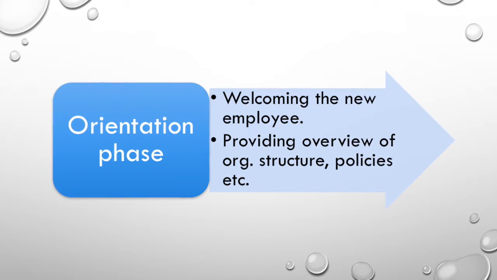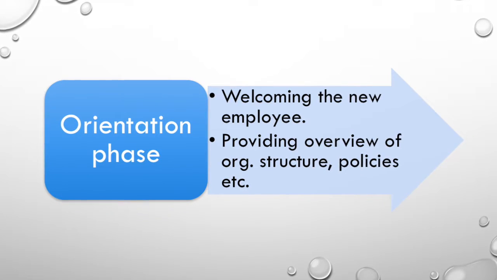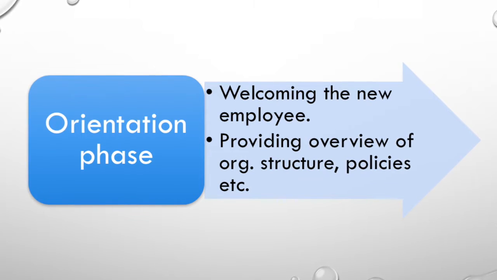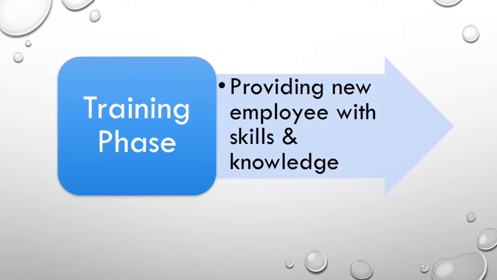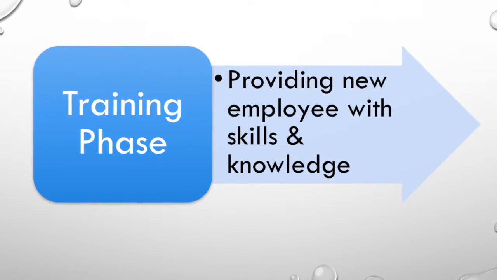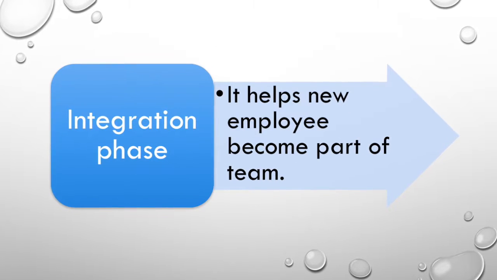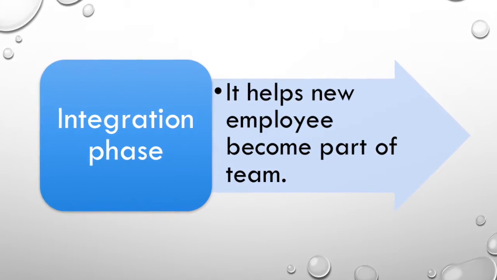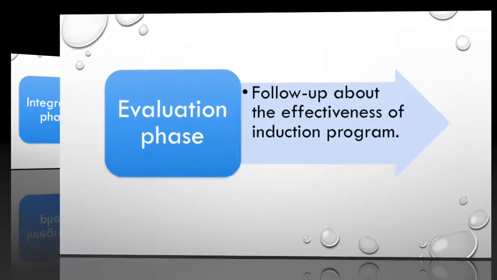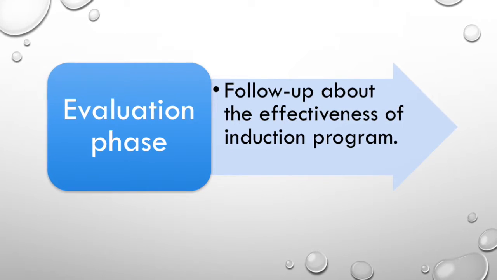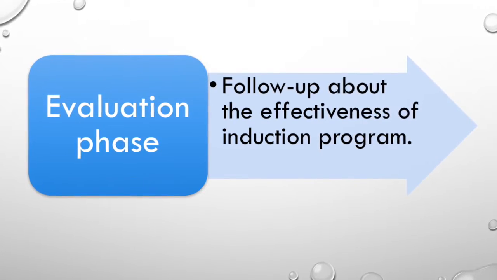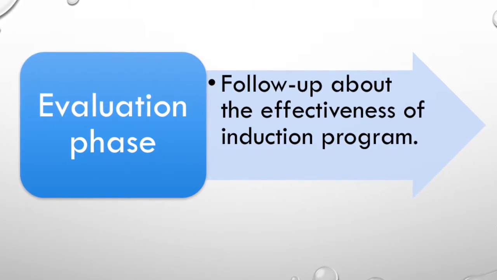This involves welcoming the new employee, introducing them to existing employees, providing them an overview of the organization structure, policies, etc. Third phase is the training. This means providing the new employee with skills and knowledge they need to perform their role effectively. Fourth is the integration phase, which means helping the new employee become part of the team and the broader organization. The last phase is known as the evaluation phase, which means assessing or following up about the effectiveness of the induction program and making necessary adjustments for future employees.